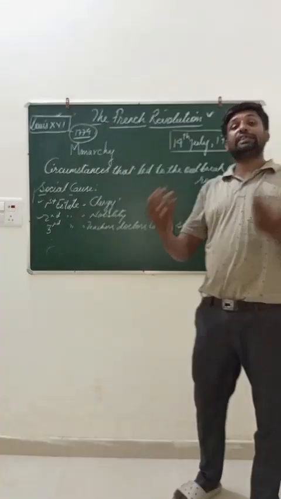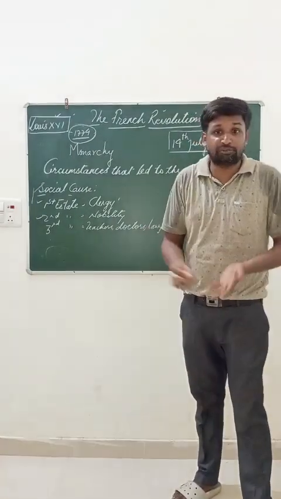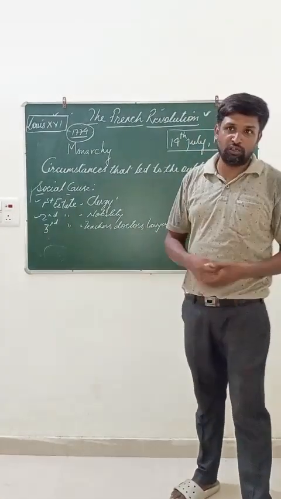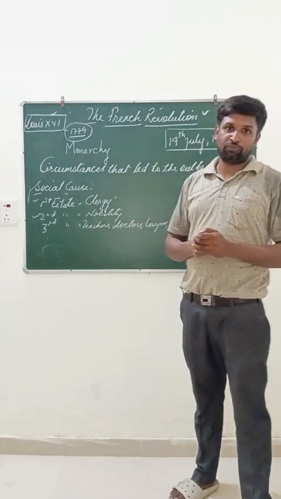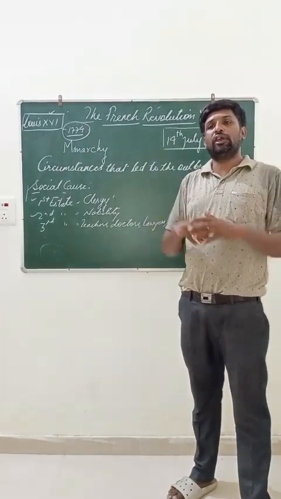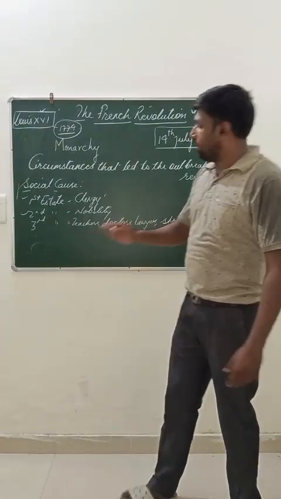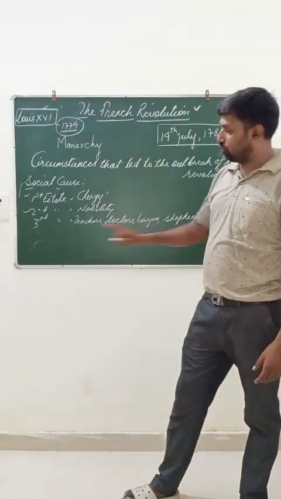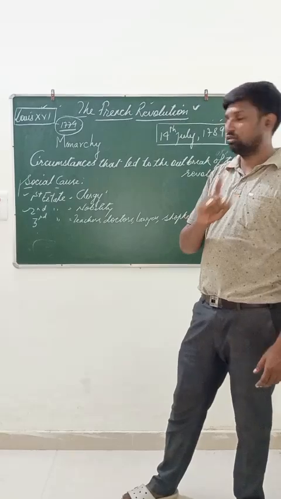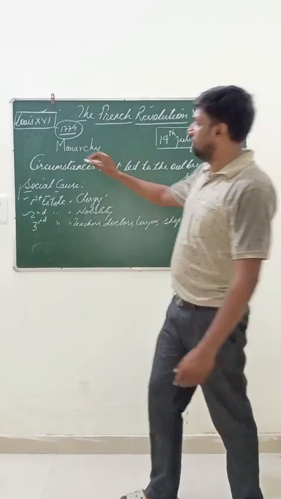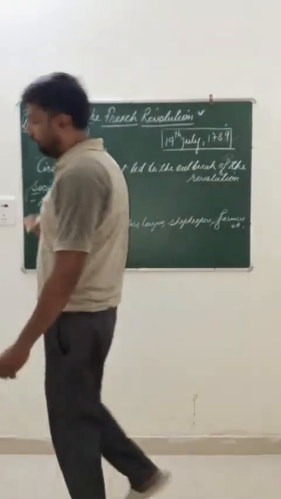Many of the indirect taxes were levied on daily items like sugar, tobacco, etc. All these taxes were paid only by the members of the third estate. This was one of the social causes that led to the outbreak of the French Revolution.